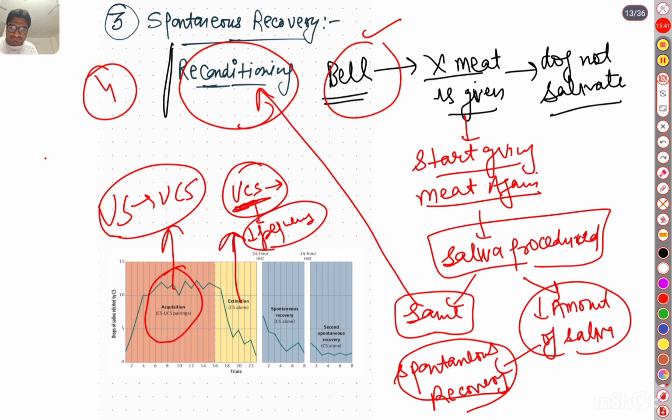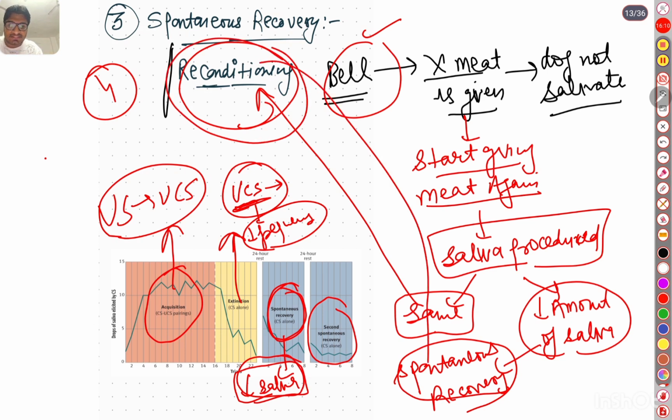Spontaneous recovery means after extinction, the amount of saliva decreases. After a 24-hour rest the amount of saliva will decrease. When the amount of saliva is the same, this is known as reconditioning. Okay, these are the 4 components.